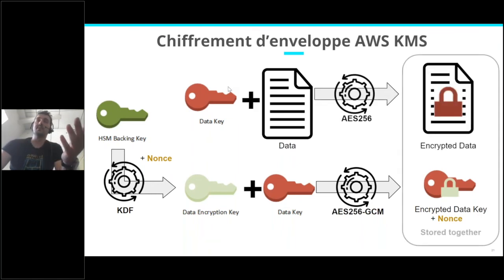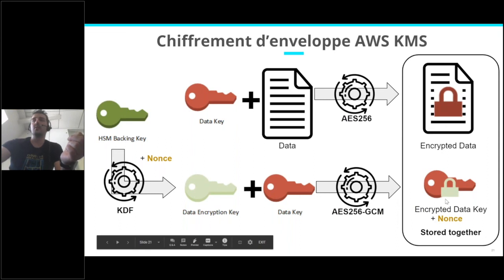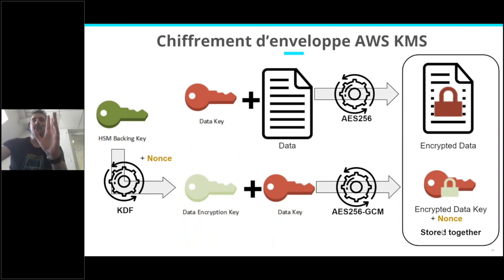And at the end, you will store the encrypted data and the encrypted data key together. By the way, this is exactly what S3 does. When you are using S3 with KMS, the encryption model is exactly that. S3 is doing the generate data key call for you in the background, but the schematic is exactly that.